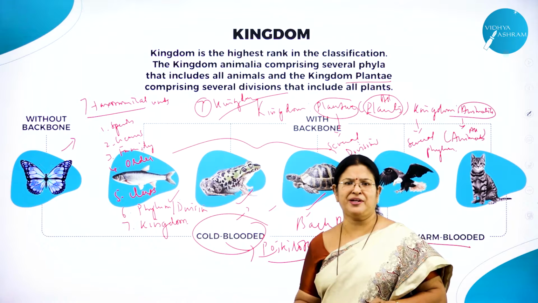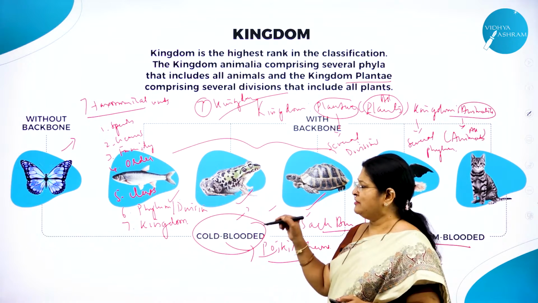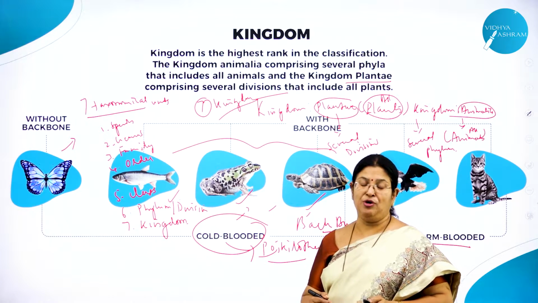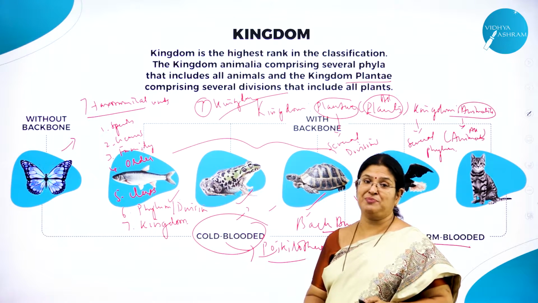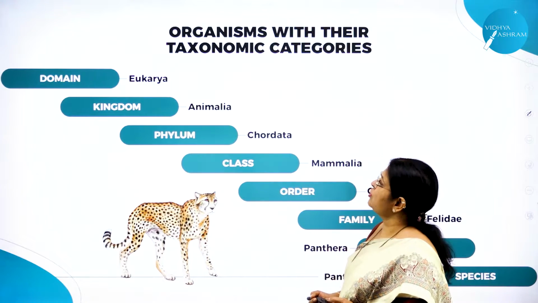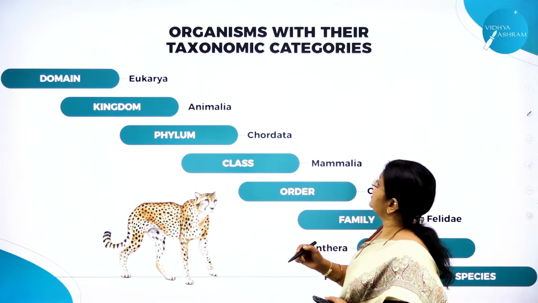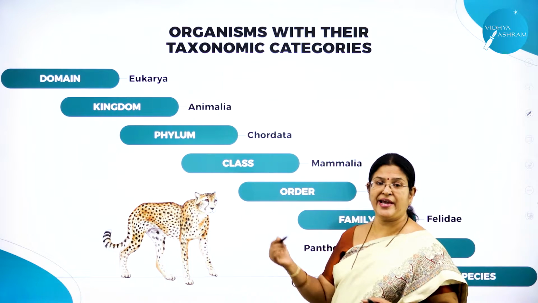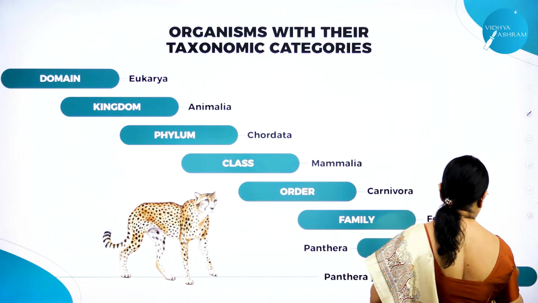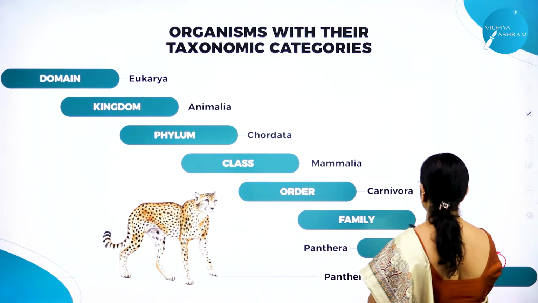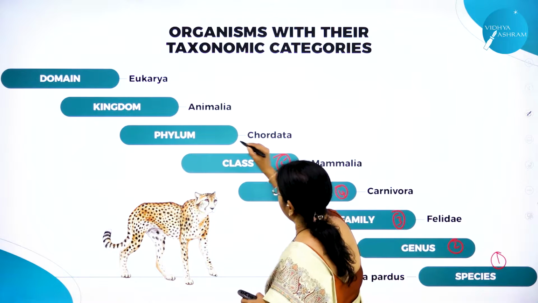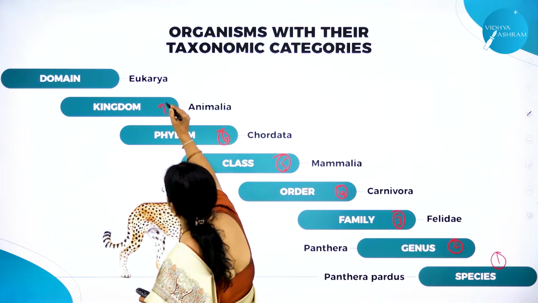As I said, this chapter itself is quite an interesting chapter, and this session is the last session of this chapter called the living world. Hope you'll enjoy all the concepts I have taught you in this session, right? Moving on to the organism with their taxonomy category. Already I explained about the 7 taxonomical units. So this will be the first, second, third, 4, 5, 6 and 7.